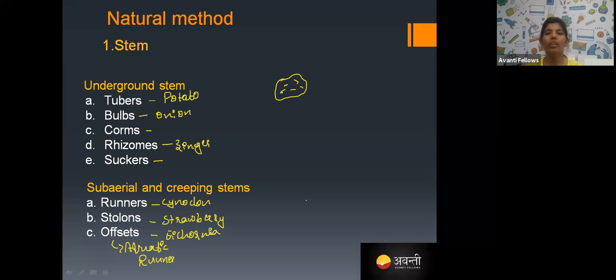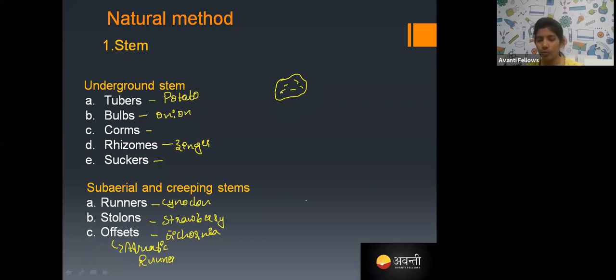On the potato you can see the eyes, and those eyes have the capacity to give another new plant. There is no gamete fusion, no sexual reproduction, no anther or stigma involved. That is why this is considered vegetative propagation.